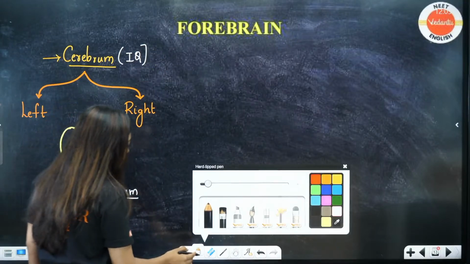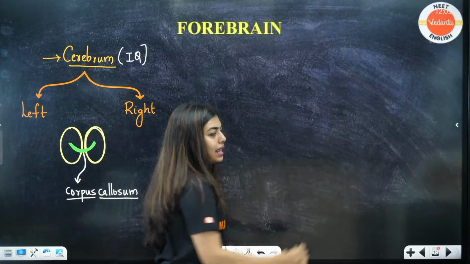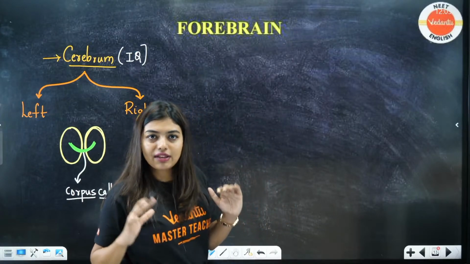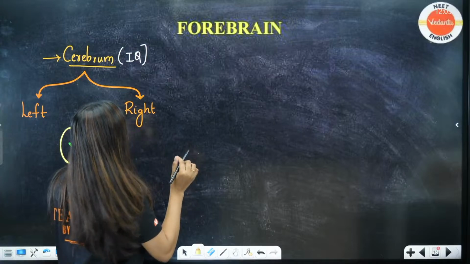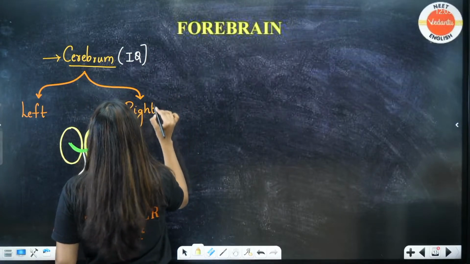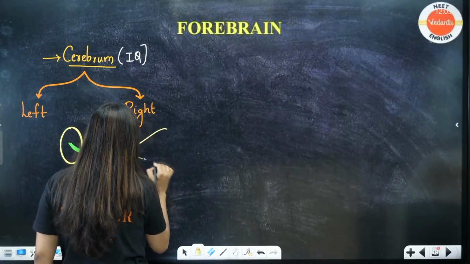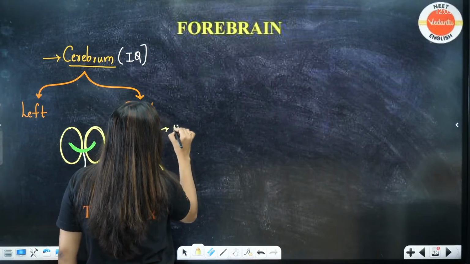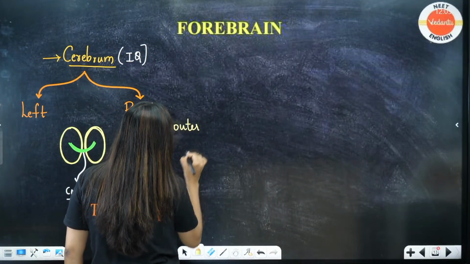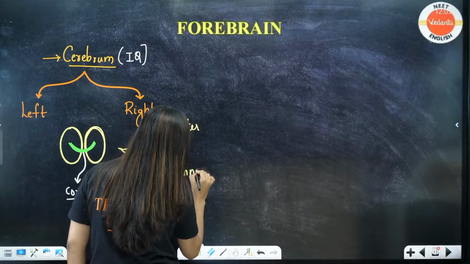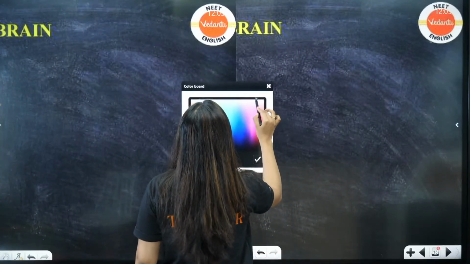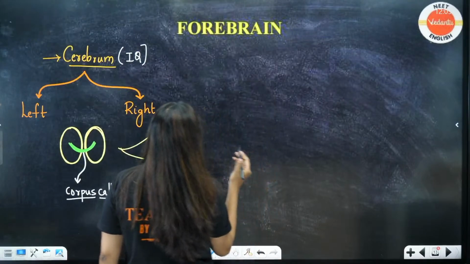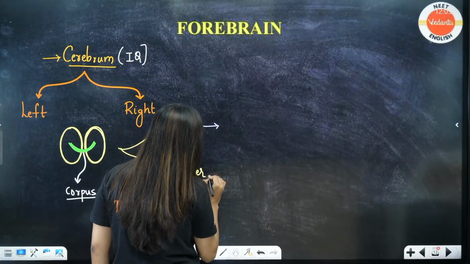Okay, cerebrum. Now, students, on these hemispheres as well, there is an outer and an inner portion. Everything has an outer and an inner portion, like a cortex and a medulla. In the same way, this also has an outer layer and an inner layer. Why am I talking about these layers? Because of the main reason that they have some coverings.